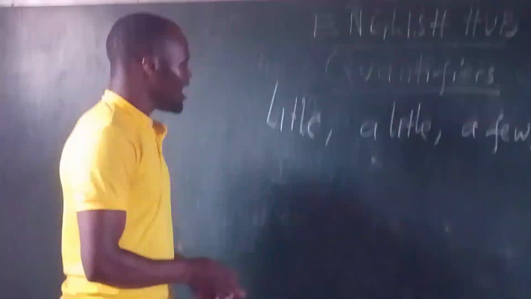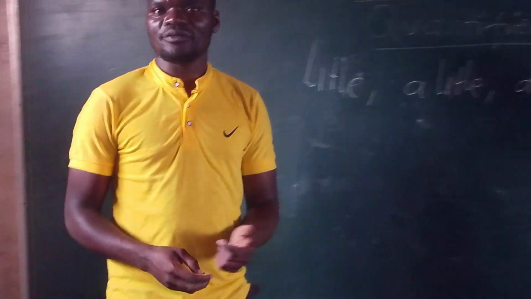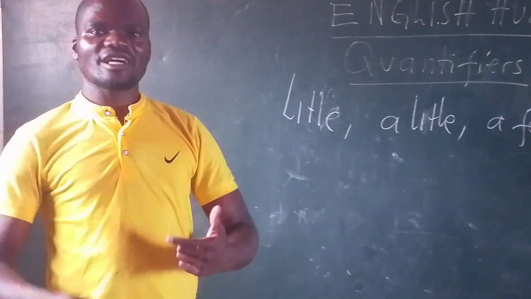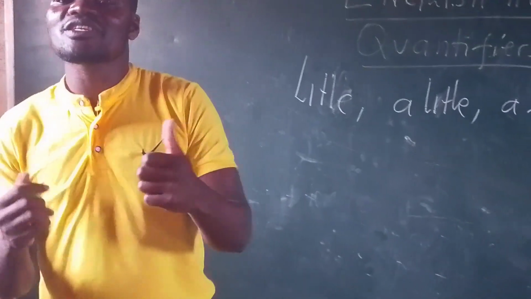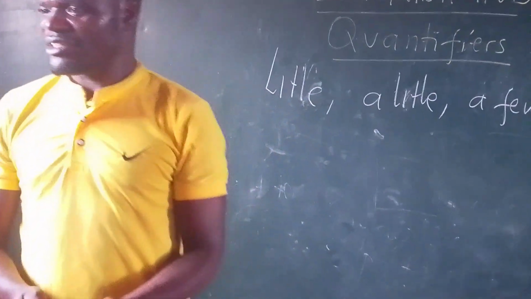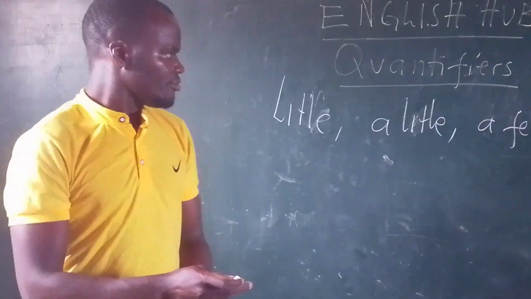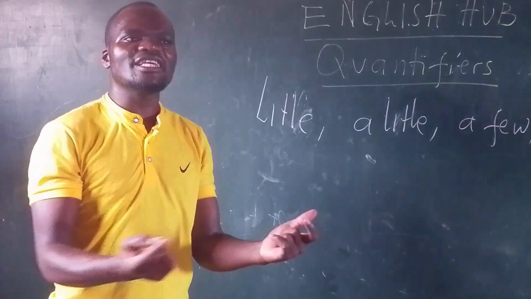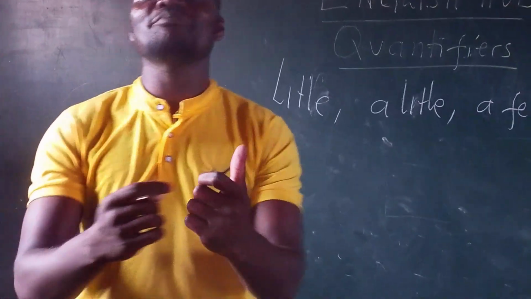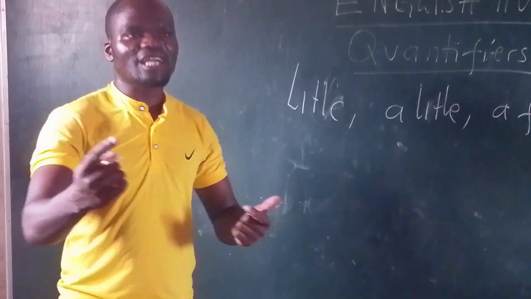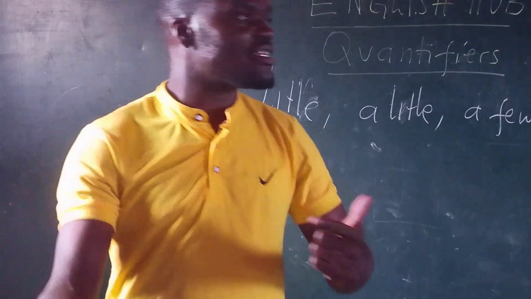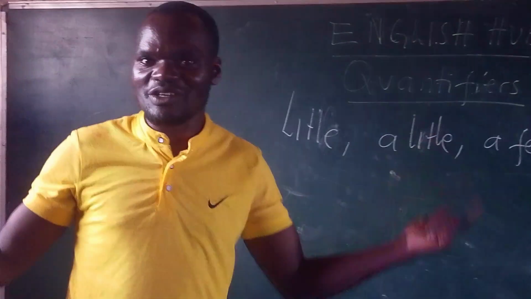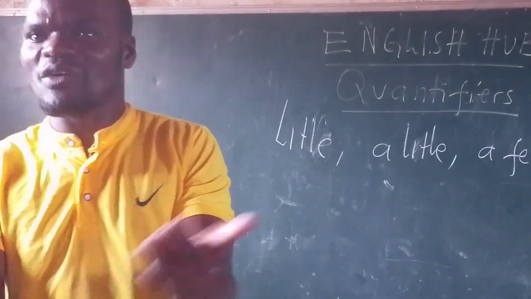When we say little, of course, we have what we call countable nouns. Countable nouns are nouns which are able to be counted. And we have uncountable nouns, which are simply things that are not able to be counted. You cannot count water. You cannot count rice. You cannot count money. Did you know that counting money is impossible?